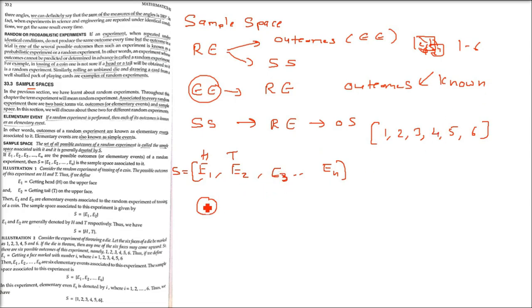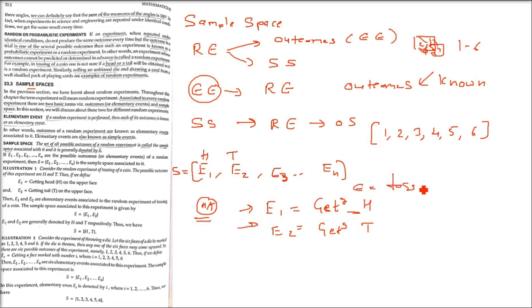Consider the random experiment of tossing a coin. The possible outcomes of this experiment are head and tail. So let us define two events. Head and tail can come. Event E1 is getting a head on the upper face, and E2 is getting a tail on the upper face. So E1 and E2 are elementary events, because there is no other thing which can come, either head or tail.